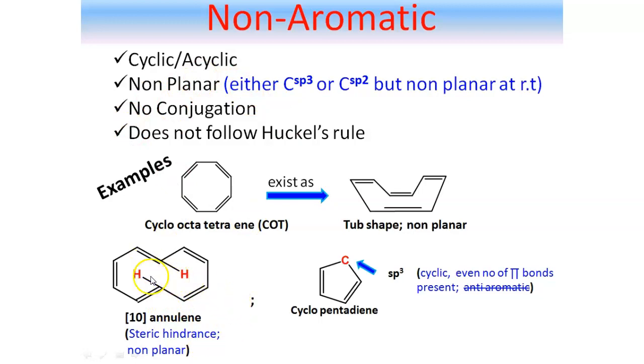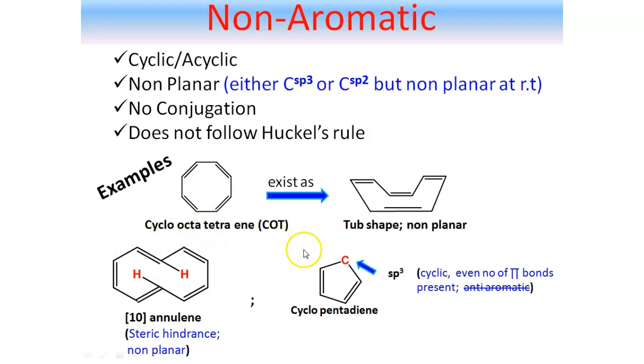Well, here two hydrogen atoms are marked as red colored. Huge amount of steric compression is present between these two hydrogen atoms. Due to this steric hindrance, the system doesn't exist like this. Rather, it exists as a non-planar arrangement. Hence, it is non-aromatic system. That means 10-annulene is non-aromatic.